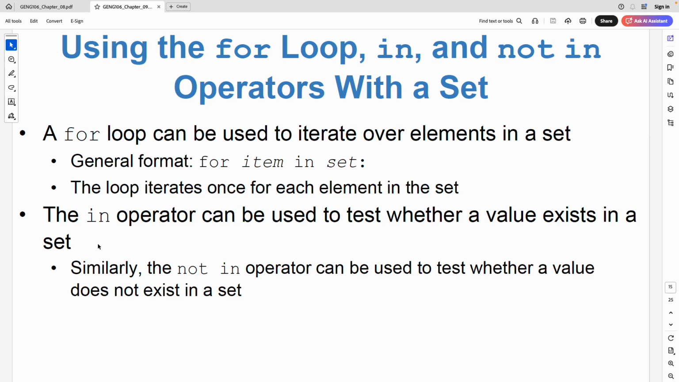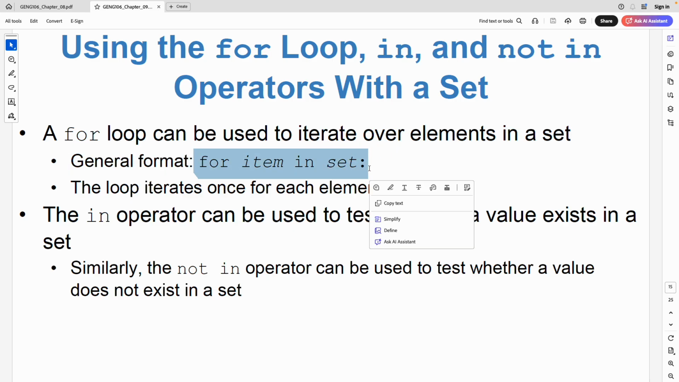I cannot do it. There is no index. The only way I can go over that is by using a for iteration. Using a for loop, I can iterate over them. Even though I don't have an index, I can get the values, and then I can process it. And again, I can use this in operator.